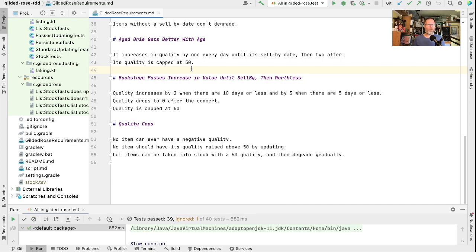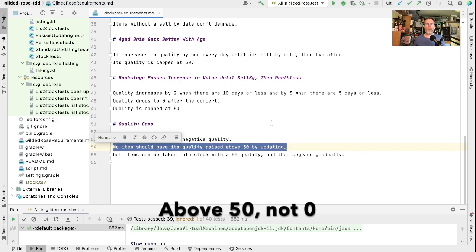domain. And so we spoke to the customer, and she said, well, as far as she could see at this stage, these were the rules: that no item could ever have negative quality, that no item should have its quality raised above 50 by updating, but that she might take items into stock that had a quality over 50, in which case they should just go down in quality, never up, so just ratchet downwards.